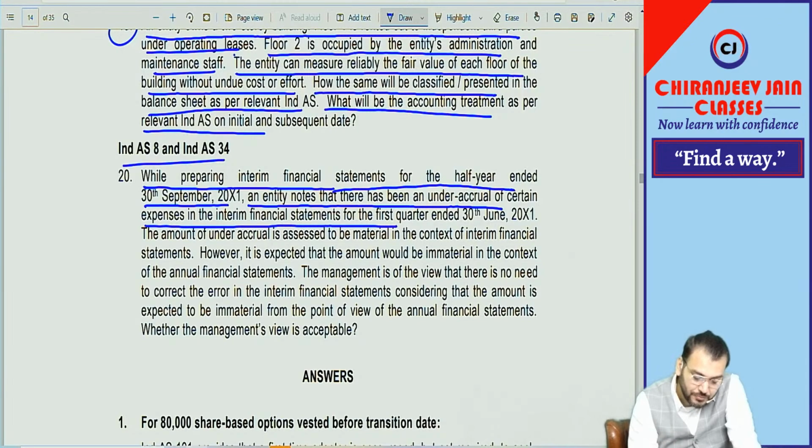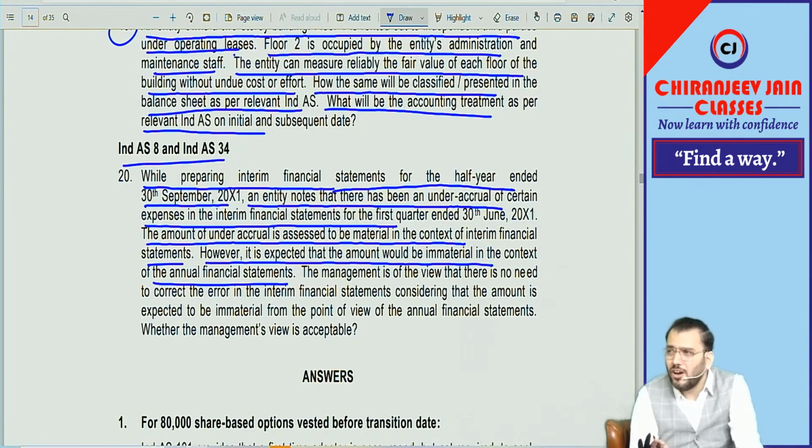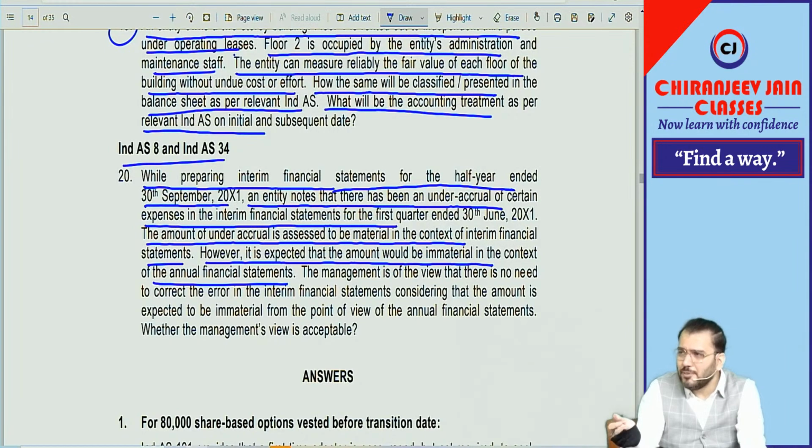Means error. The amount of under accrual is assessed to be material in the context of the interim financial statement, means it was material in the context of six months. However, it is expected that the amount would be immaterial in the context of the annual financial statement.